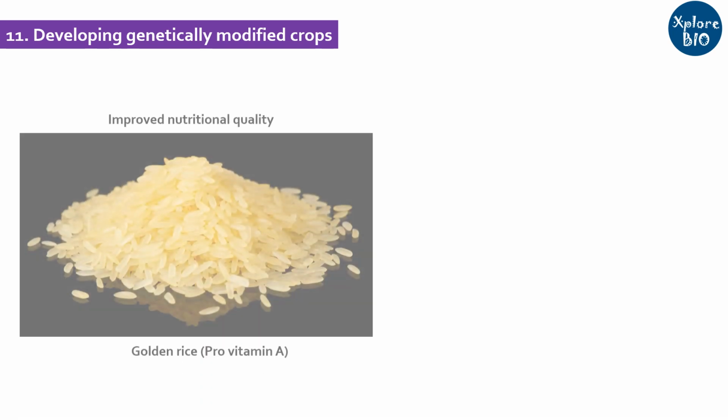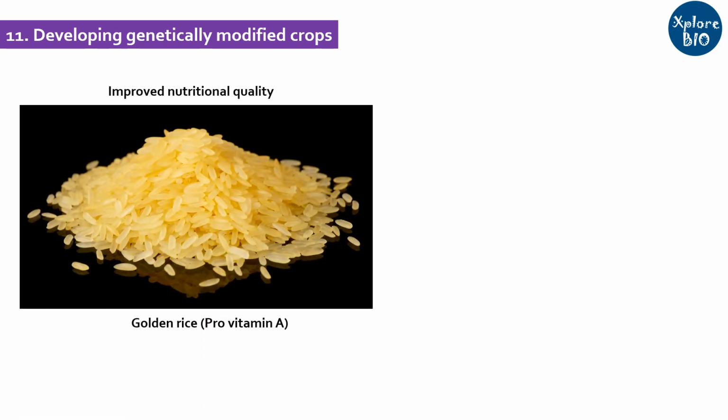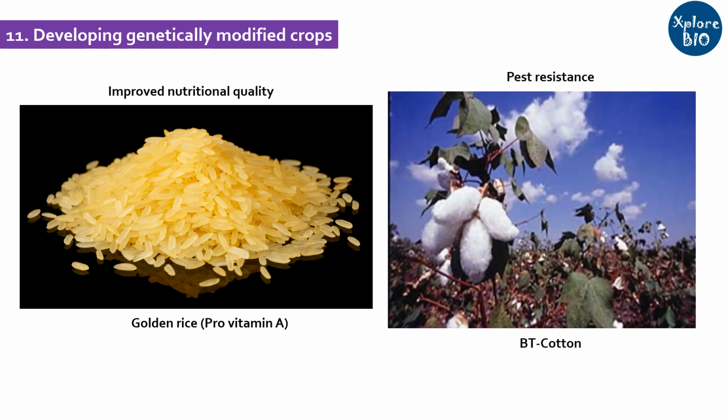Some of the most popular examples of improved plants using genetic engineering are vitamin A producing golden rice. Normally rice cannot produce vitamin A, but with genetic engineering, a gene from a bacteria was incorporated in rice to make it produce vitamin A. Another example is Bt cotton that is resistant to several pests, produced by incorporating an insecticidal protein in cotton obtained from a bacteria. And there are many such examples and applications of tissue culture which cannot be covered in a single video.